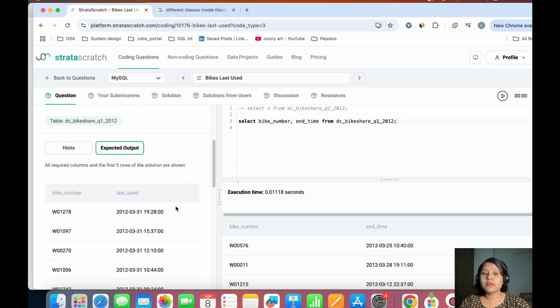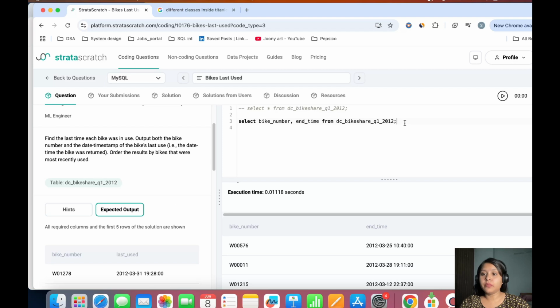But this is not my actual data that I want in the output. What I want is to group it by my bike number. And once I group it by bike number, what I want my end time to be is my maximum end time. So I'll do a maximum of end time.